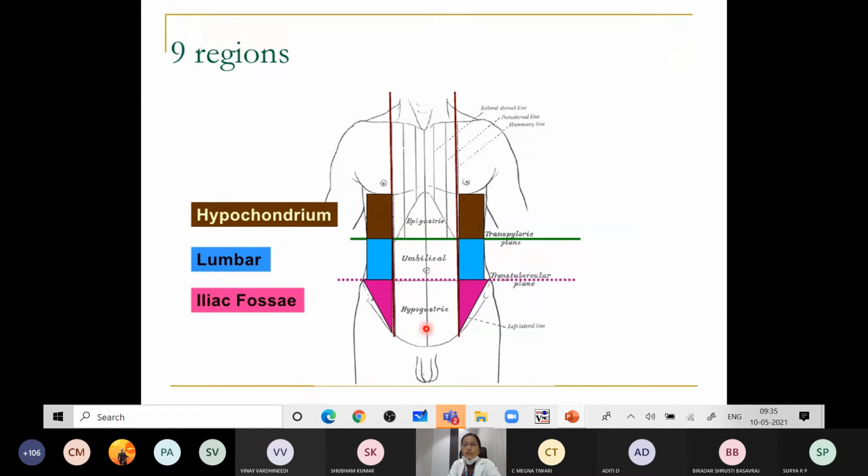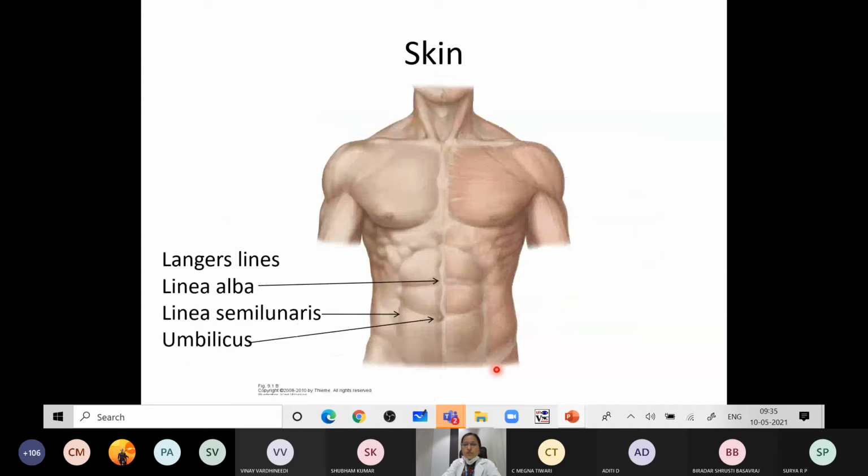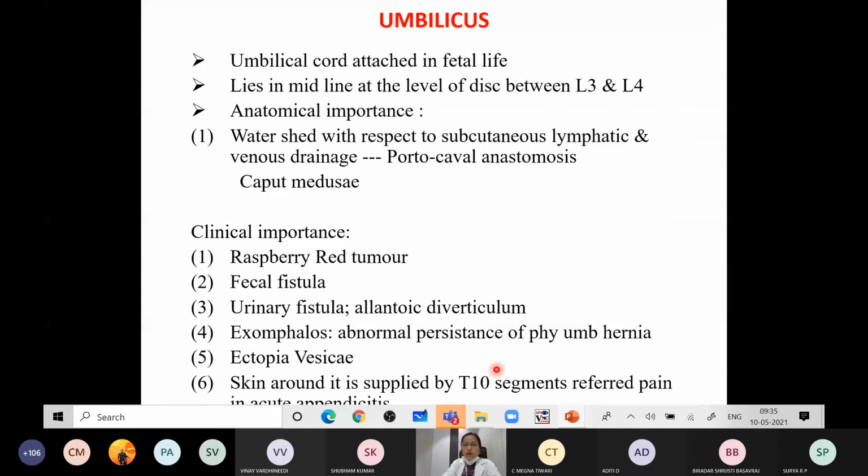Why is this so? Because of the dermatomal innervation of the anterior abdominal wall. So here you have T7, T8, T9, the umbilicus is very important, T10, T11, subcostal nerve, and L1. This is the nerve supply of the anterior abdominal wall. So that is about the umbilicus.